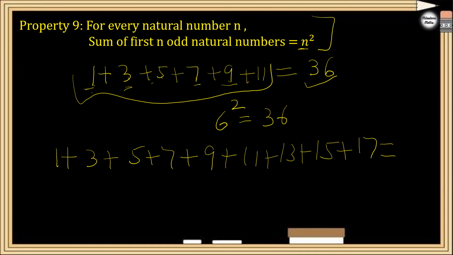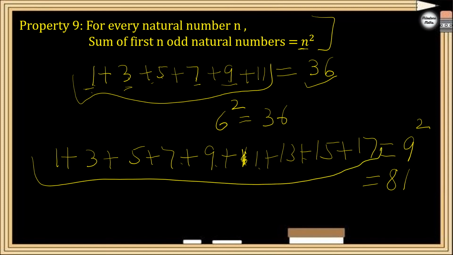How many numbers are there? 1, 2, 3, 4, 5, 6, 7, 8, 9. So the sum will be 9 square, that is 81. You can try, right? So without actually finding the sum, we have got the answer. So these properties are helpful. It makes our calculation easier.